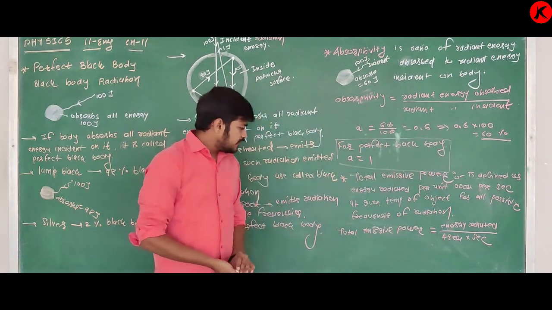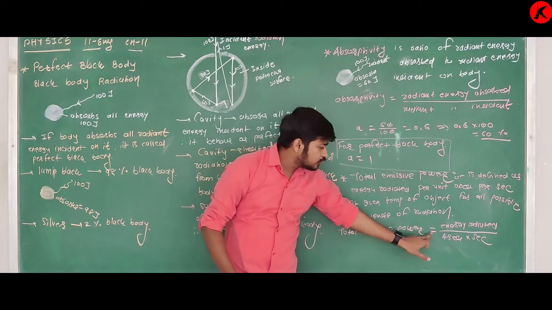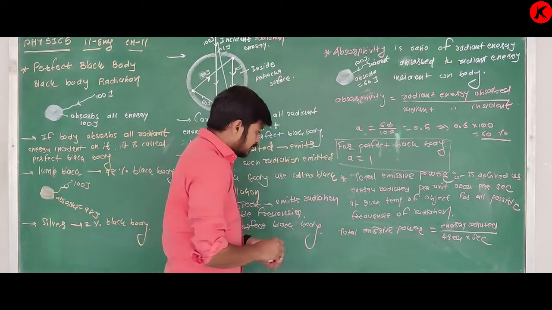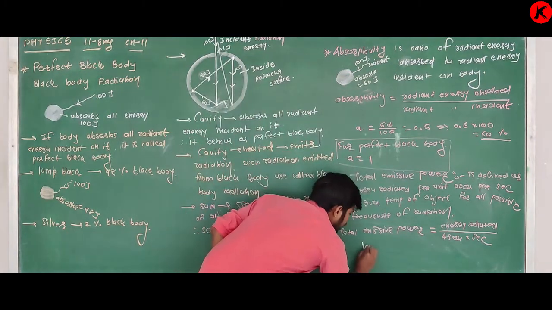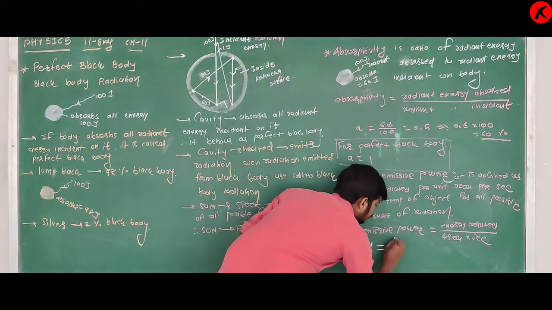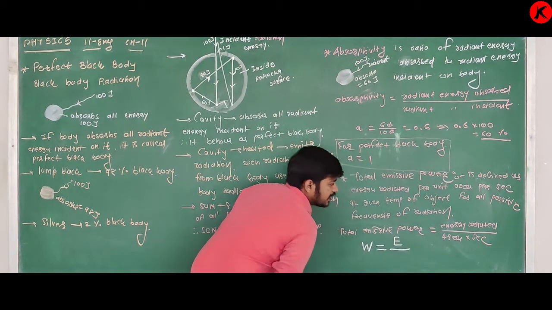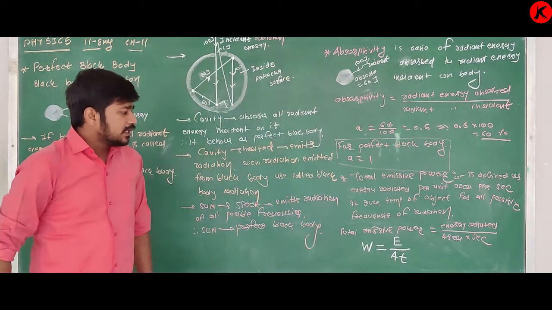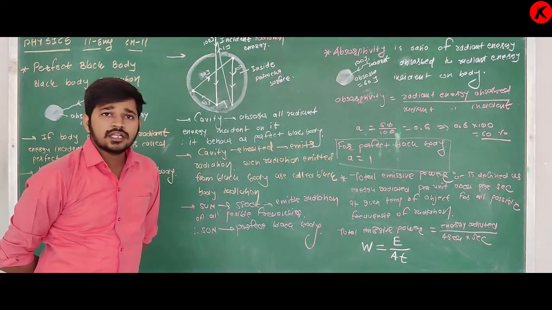Total emissive power is equal to emitted energy per unit area per unit second. How to write this? W is equal to energy radiated E, divided by area A and time T. Clear?